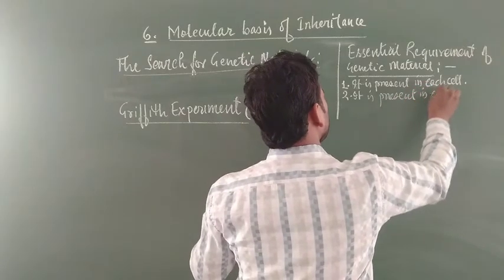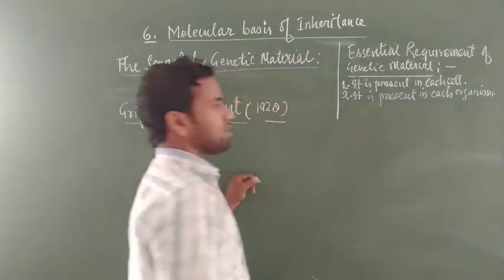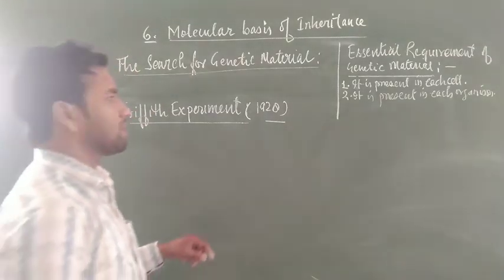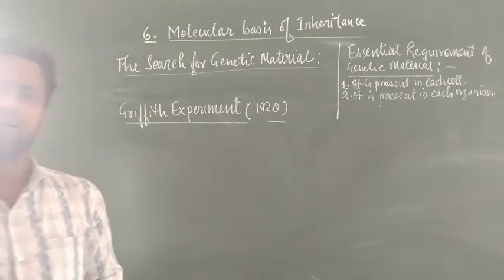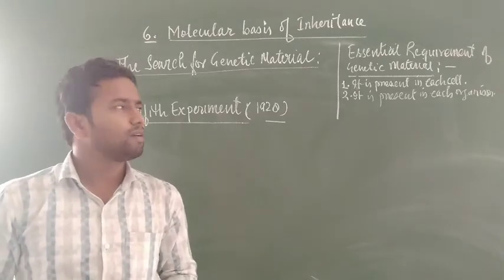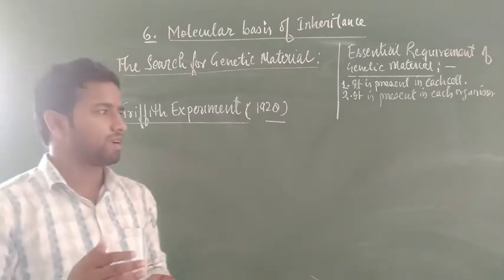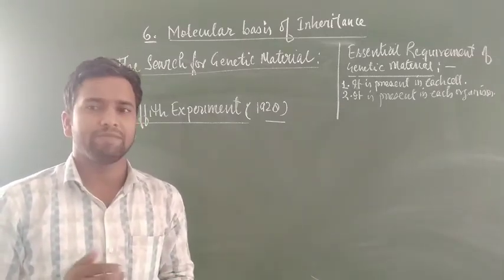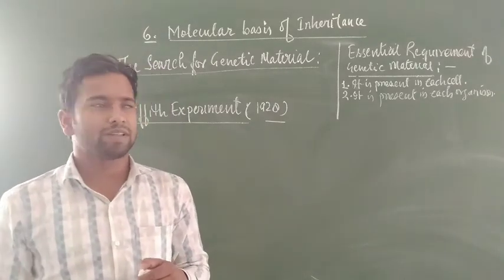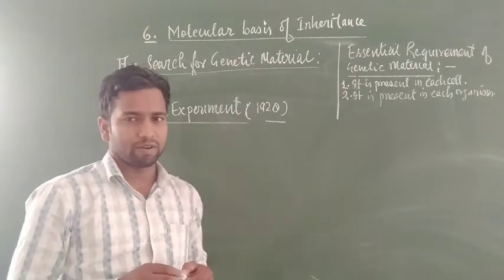Present in each organism, but their size, numbers, and compositions may change. It is present in each and every organism. If it is an organism, then it must have genetic material, and it may vary in many aspects depending upon the size. Especially if we are talking about the size of DNA, then the size may be of more length, with multiple base pairs, and if the size is less, then it has fewer kb or fewer base pairs.